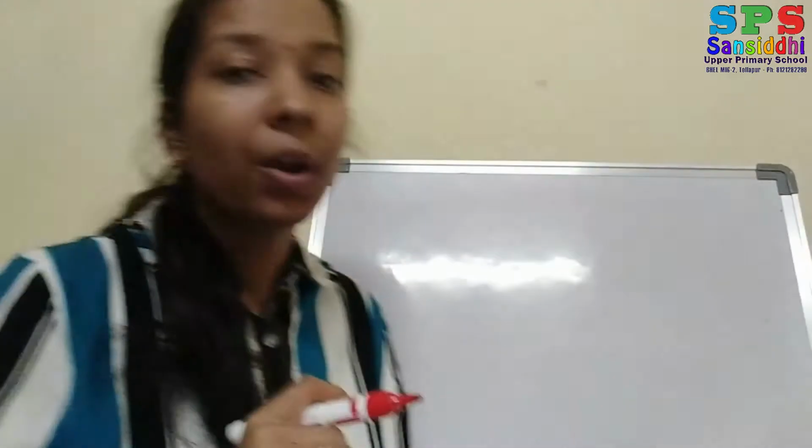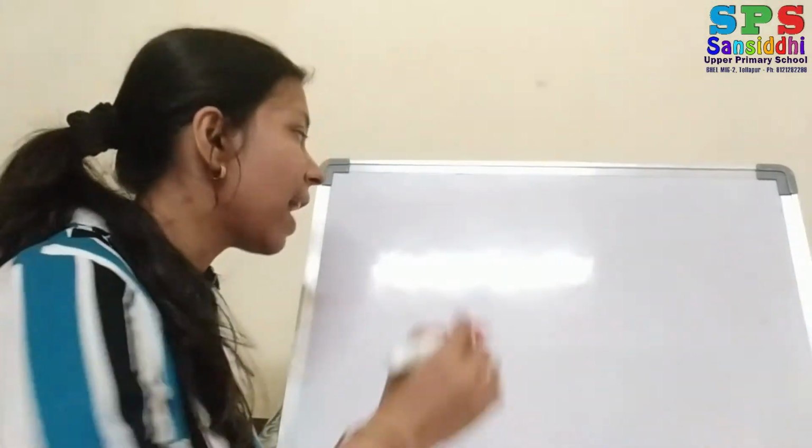First I am writing on the board and I'll show you how to write. That day I told you, don't write here and there. Now it's time to write within the line. Now I am showing you how to write within the line.